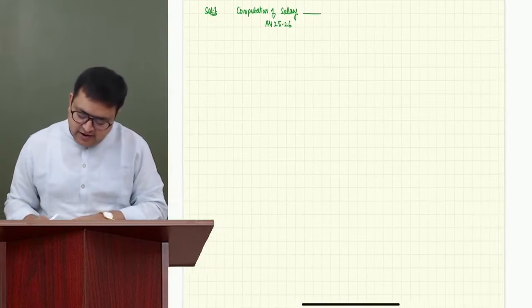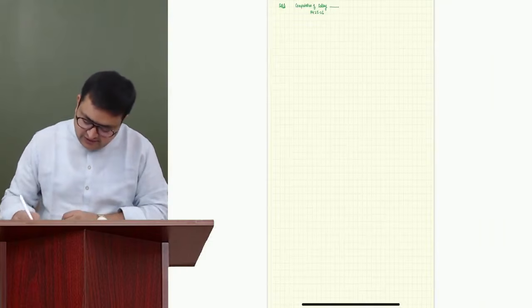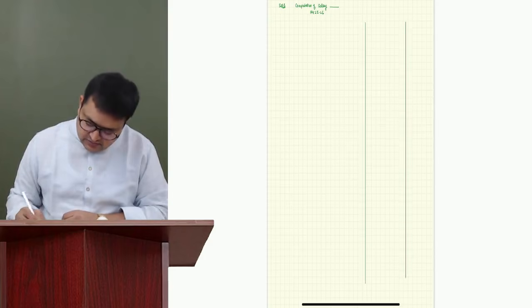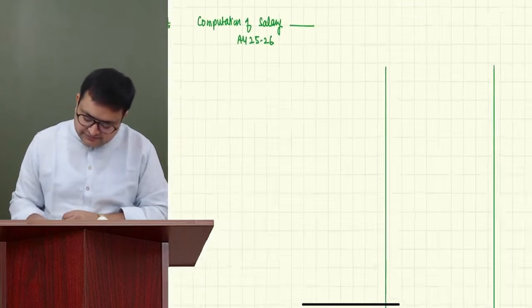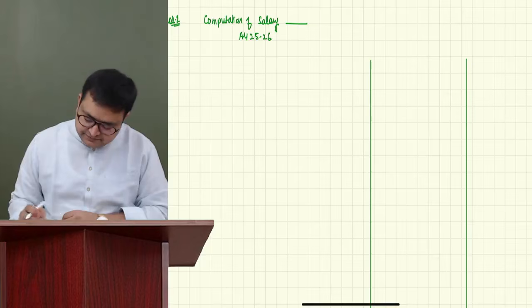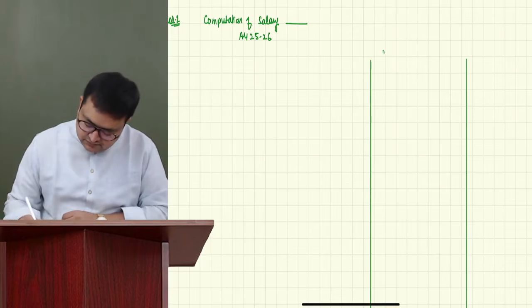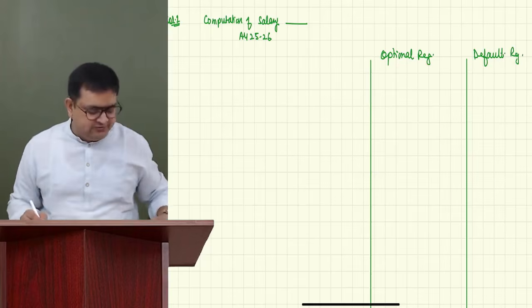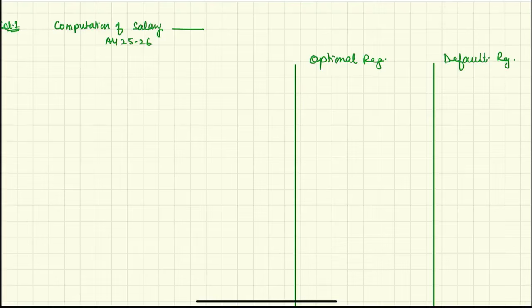And since we are required to compute as per both the regimes, we'll make 2 columns. Optional regime, default regime. So first I have written optional, then default, and there is no hard and fast rule. You can write default first also and optional also. So there is no hard and fast rule for this.